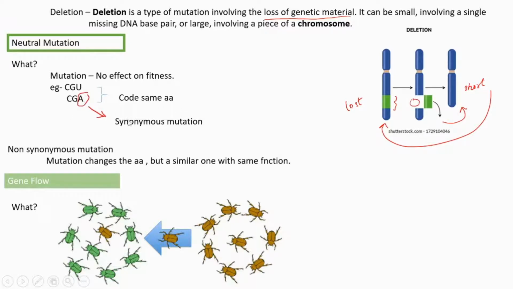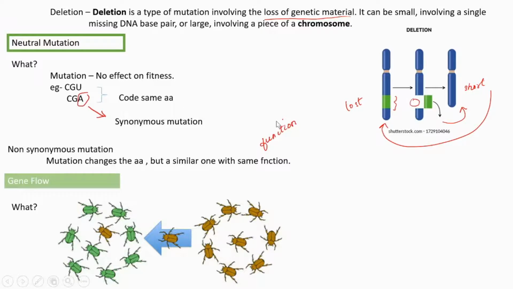It is synonymous. Then non-synonymous mutations are also there. That means there are some mutations as a result of which the amino acid coded by those sequences will be different, but they are similar and also perform the same function.